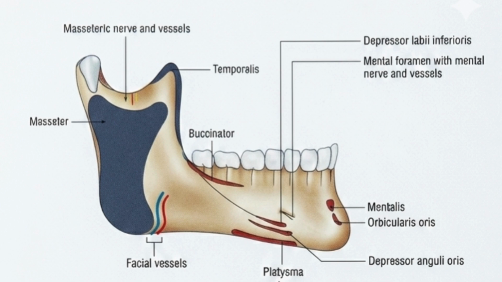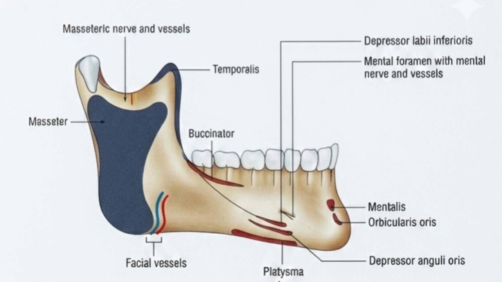Okay, then in the front region, that is below the mental foramen, it gives rise to the depressor labii inferioris and the depressor anguli oris. Next, see the diagram, just below these two muscles, the platysma muscle arises. That is, it is in the lower border of the mandible, right?